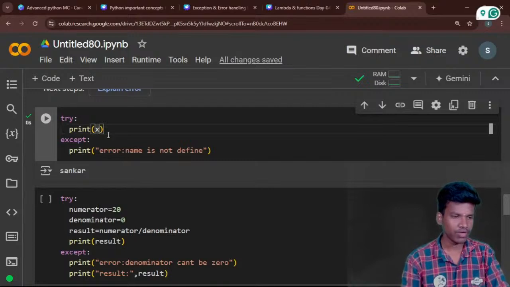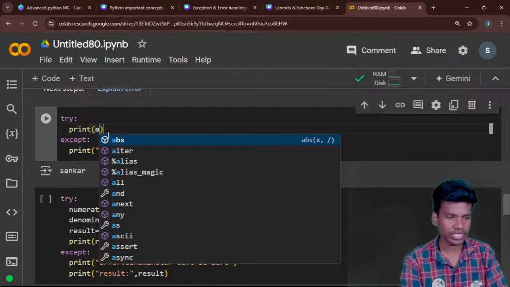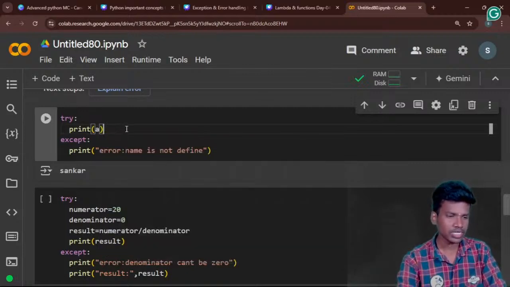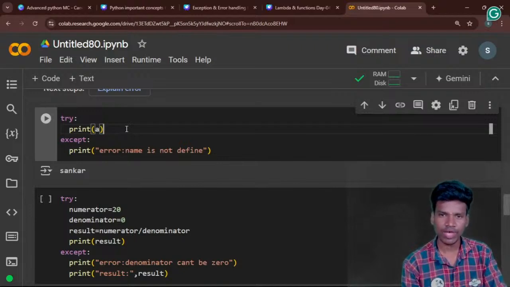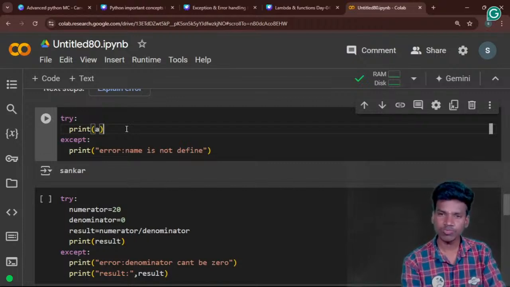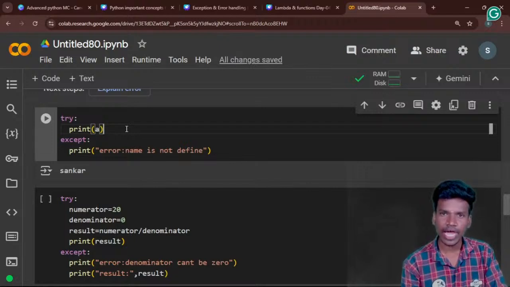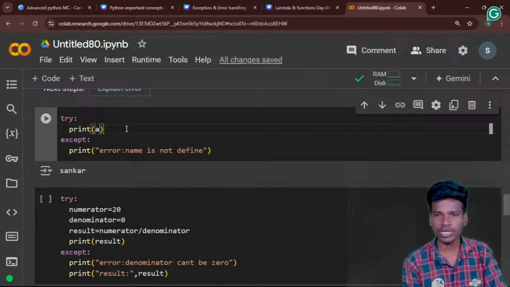If I change the value and use a, because a value is not mentioned, then you will get the error. The a variable does not have a value, so the try will find the error. What does the try do? It moves on and throws the code into the except function. The except function will handle that. So how do we handle the error? Automatically the except statement, error name is not defined, is executed. That is the handling method.